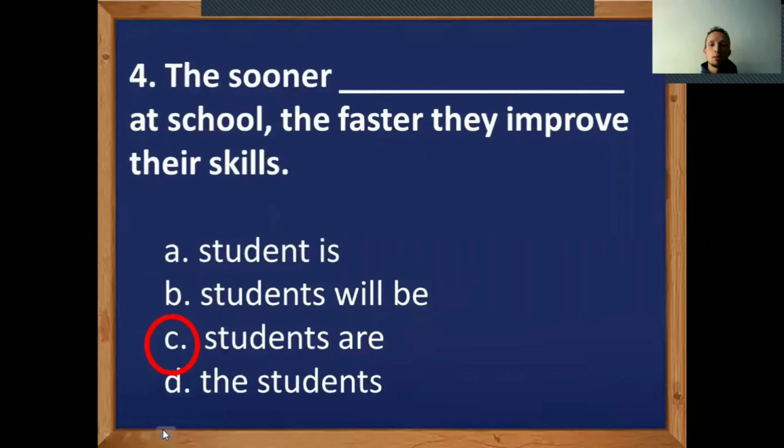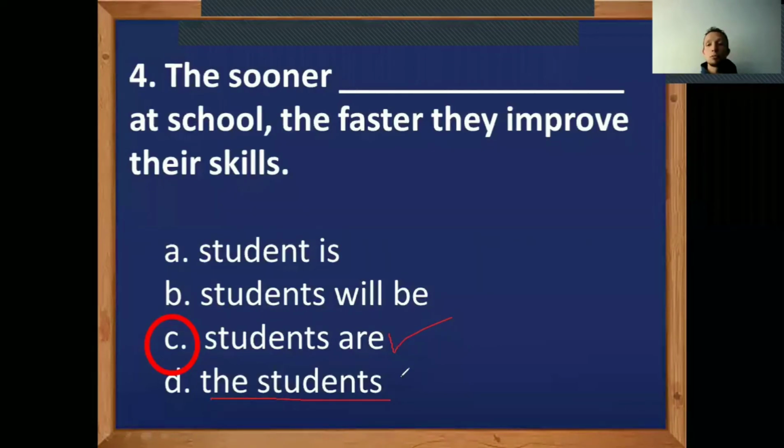Let's go to number 4. The sooner students are at school, the faster they improve their skills. Why is this one the right answer? It is the only one that is appropriately organized. Option D doesn't have a verb.